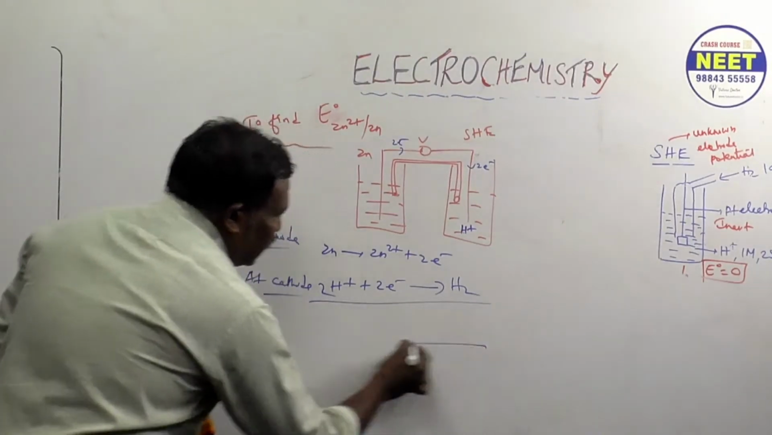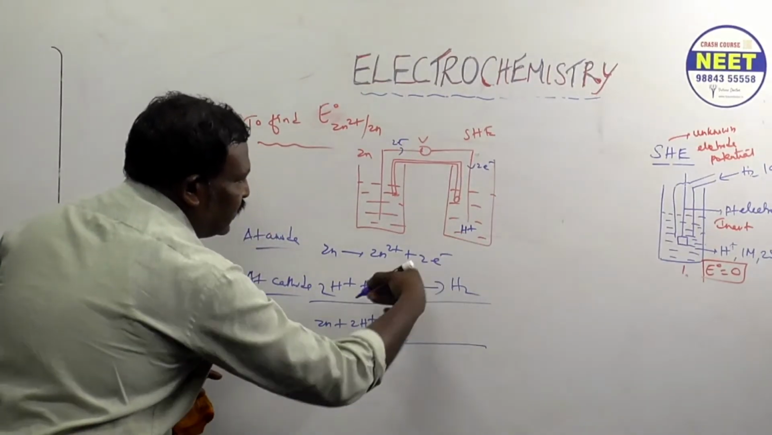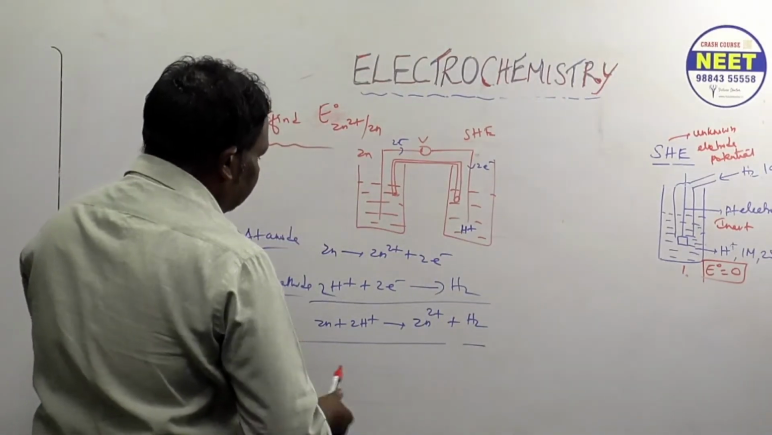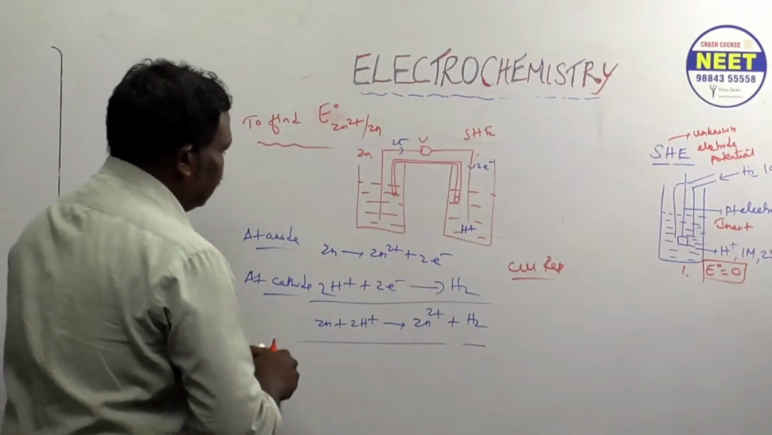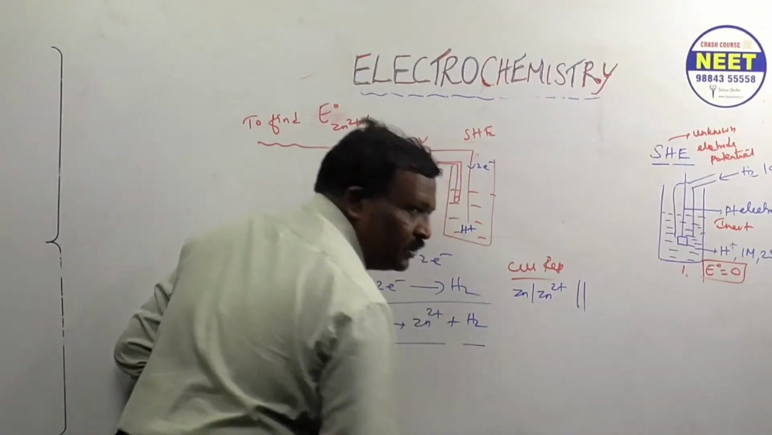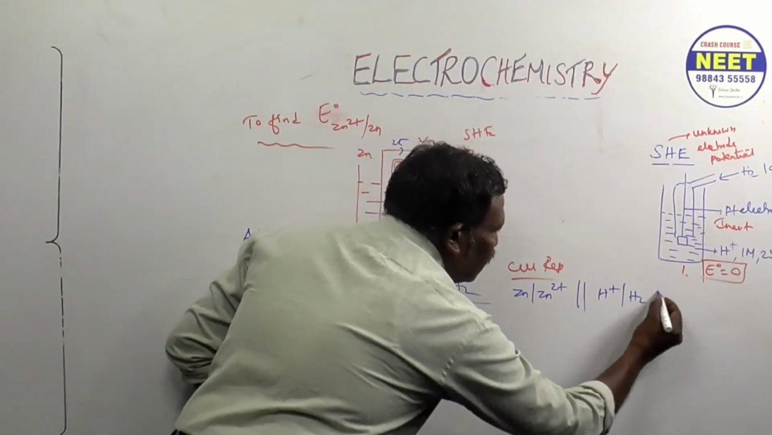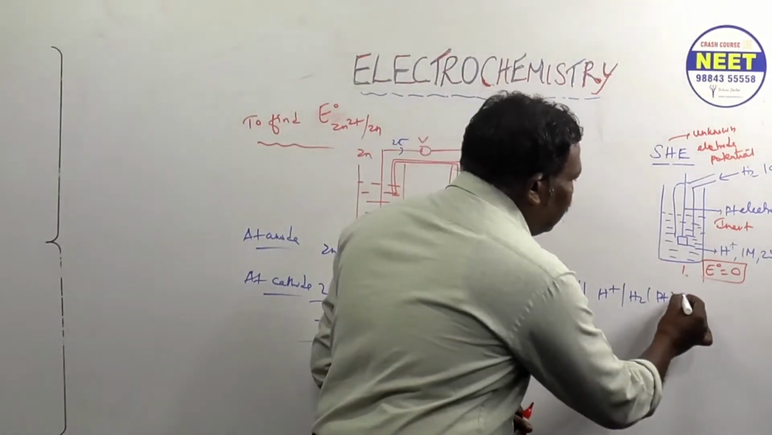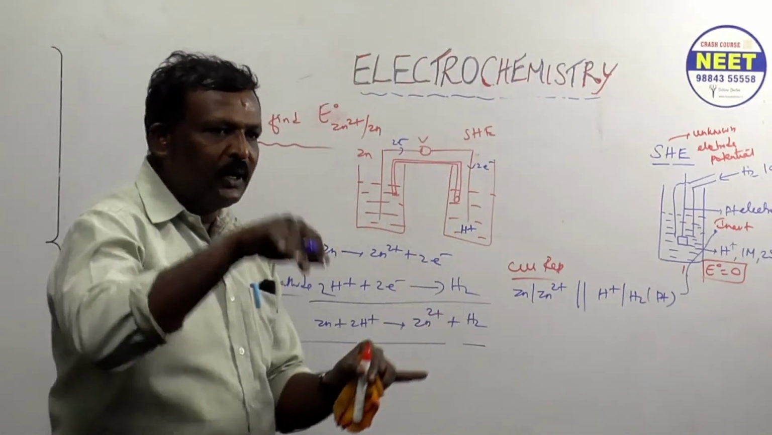What's the net equation? Zinc plus 2H plus gives, cancelling, Zn2 plus and H2. Okay, understood? What is the cell diagram? The cell representation: zinc becomes Zn2 plus, salt bridge, H plus becomes H2. Platinum only we put in bracket. Why do we put platinum in bracket? It's an inert electrode. An inert electrode is not producing any EMF, so we put it in bracket. Understood? Right.